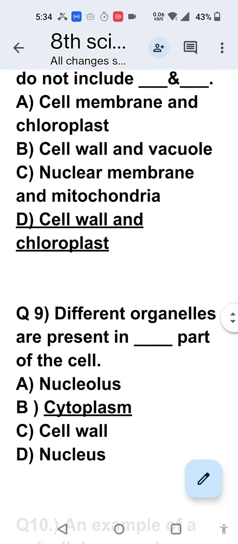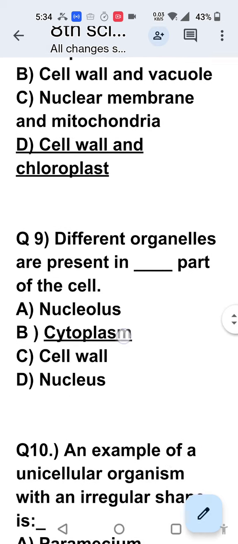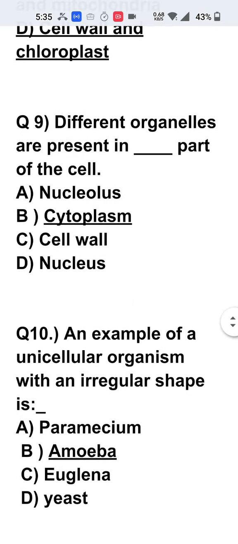The other ones include cell membrane. It is there in both cells. B. Vacuole. Vacuole is there in both the cells. Nuclear membrane is also present and mitochondria is also present in both the cells. So cell wall and chloroplast are only limited to plant cell.